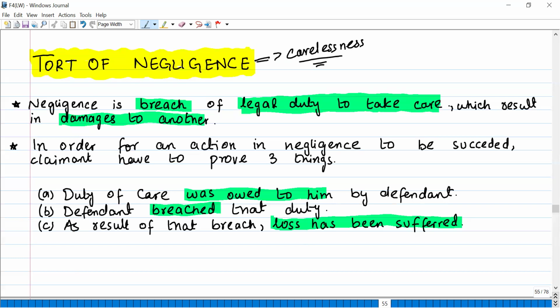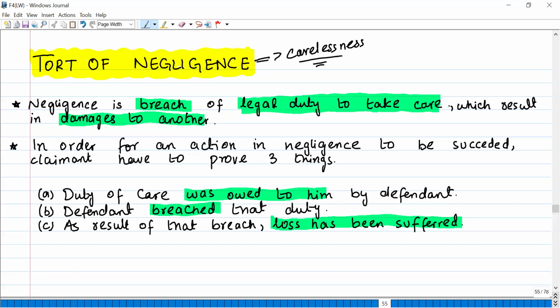Okay. For example, if you went to a park, and in that park there are poisonous berries, and if someone eats them, he can even suffer death because of the poison. Now, the duty of care is owed to the claimant by the defendant.